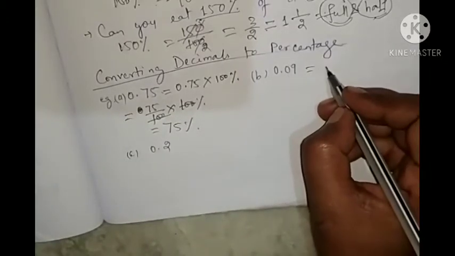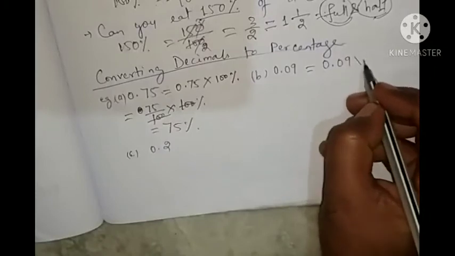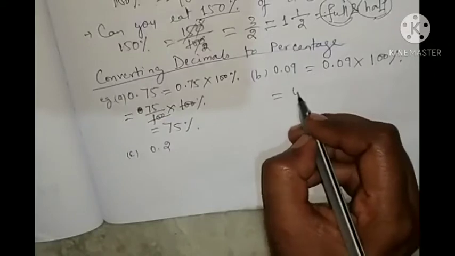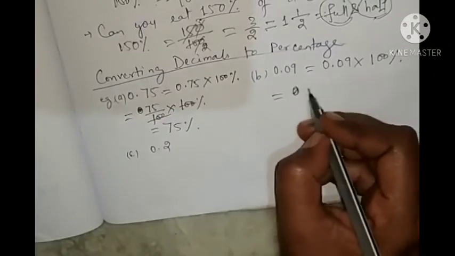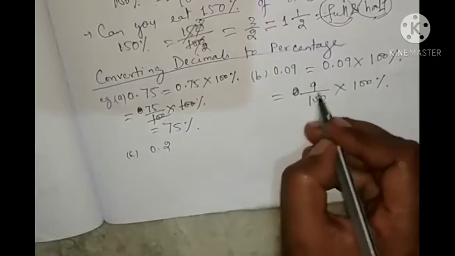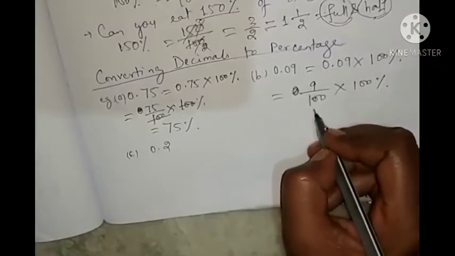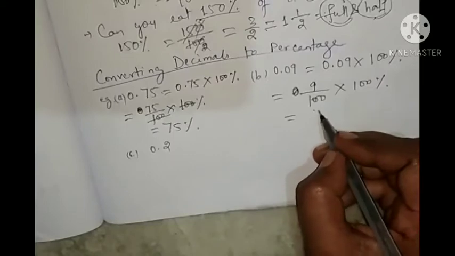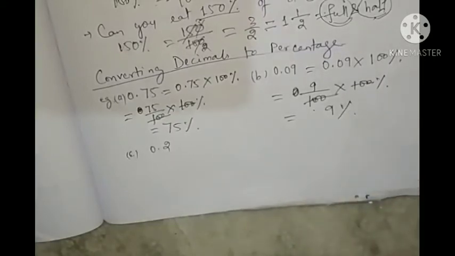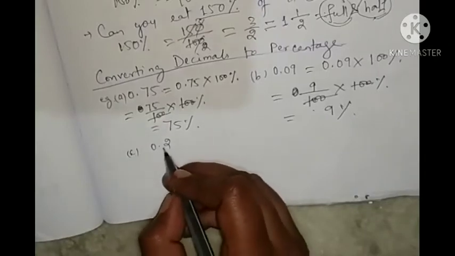Like that you can do this one also. 0.09 is how much? You will write 0.09 into 100 percentage. Then you write 0.09, convert it into fraction: 9 by 100 into 100 percentage. 0.09 is 9 by 100, so this one you can write as 9 percentage. Okay. Next look here, 0.2.